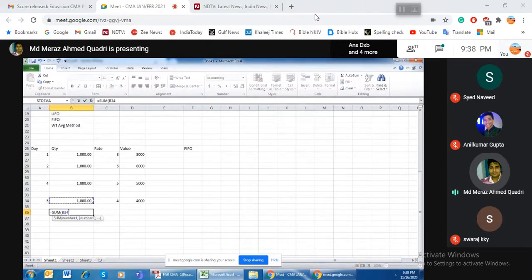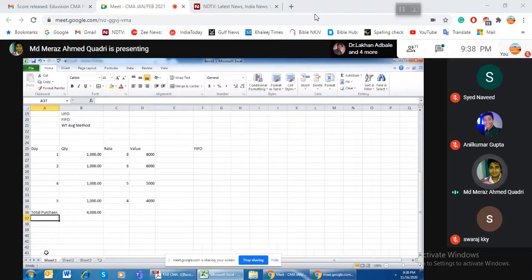and out of which the question says that total purchased is 4,000 units, and you have sold 3,000 units.